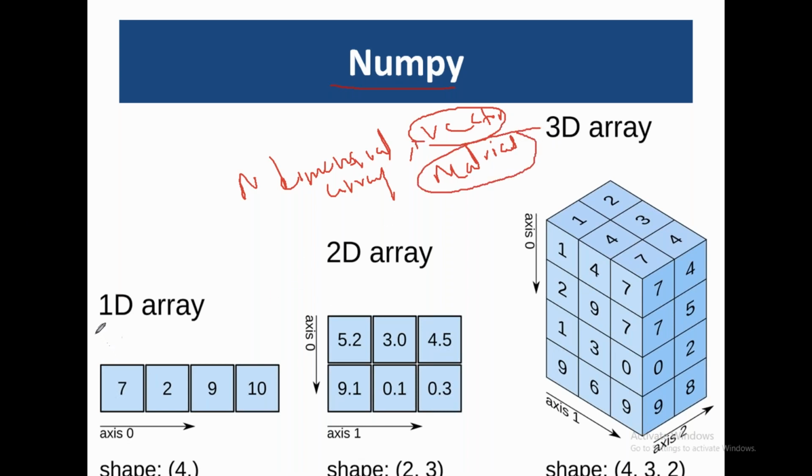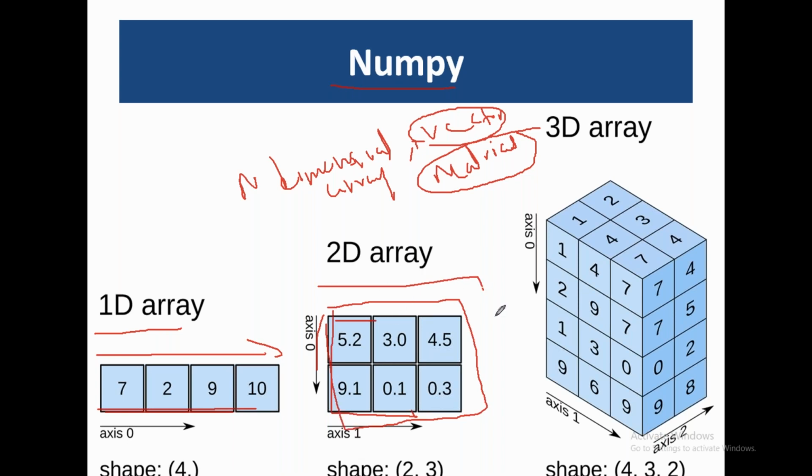A one-dimensional array will have a vector, whereas a two-dimensional array will have rows and columns. In a one-dimensional array you will have only one single row. Here you have rows and columns, whereas in a three-dimensional array you will have rows and columns repeated. For example, you have rows and columns, so this is 2D, and if you have another set of different values, then this is increased in another dimension, and that is called three-dimensional. Generally we work with one-dimensional, two-dimensional, and three-dimensional arrays.